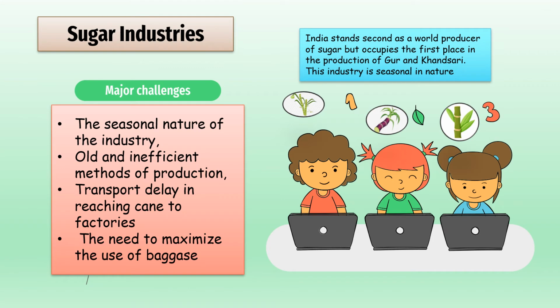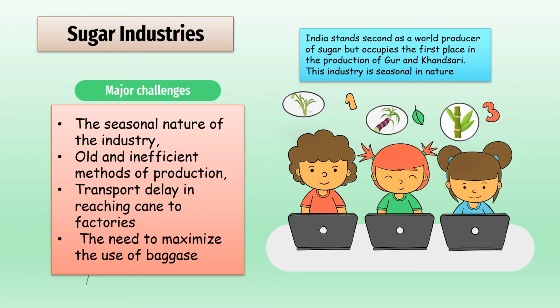Now let's have a look at the sugar industry. Children, India stands second as the world's producer of sugar but occupies the first place in the production of gur and khandsari. This industry is seasonal in nature.